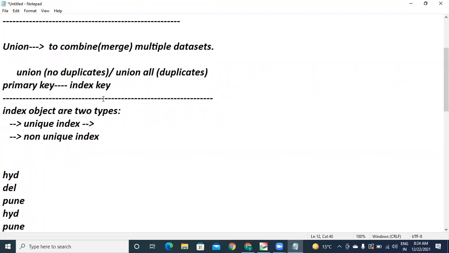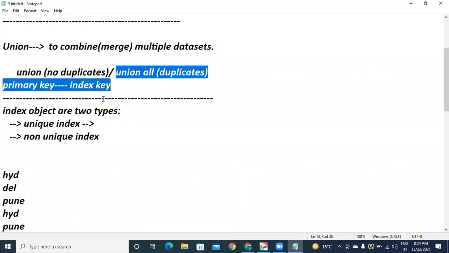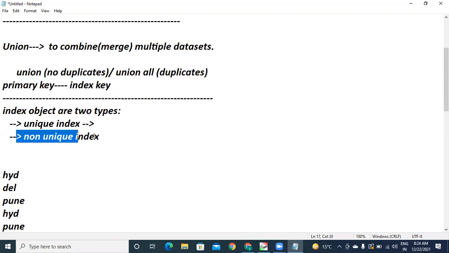Union all means it is allowing duplicates. Suppose record 101 is repeated two times. That is going to be sent into the target table, but the target table has a unique property. At that time, will your load fail or not? The load will fail. Understand? If the table has a non-unique index object, that is not a problem. So this is one issue you need to remember.